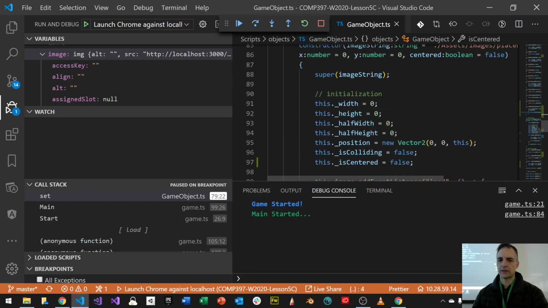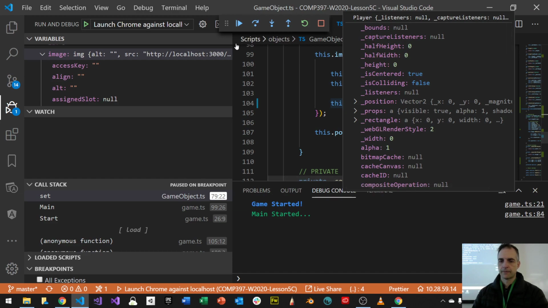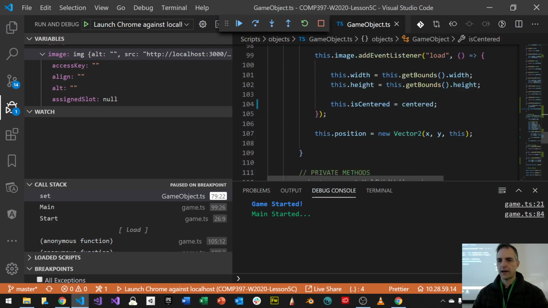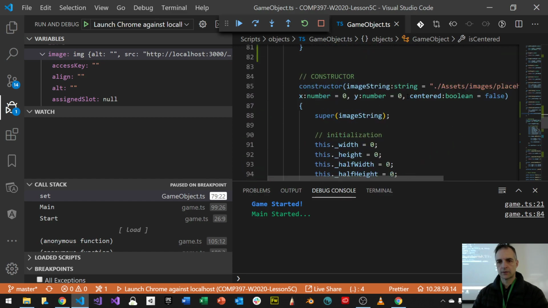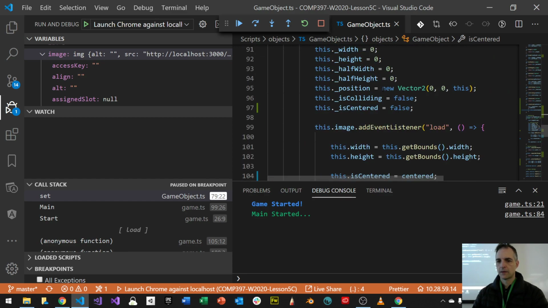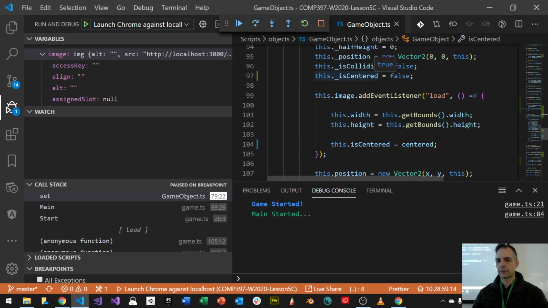What I mean by that is I have my constructor, which is right here. And then I come to this point, and because this is true, I set this to true. But what is width and height? This is 0 and this is 0.